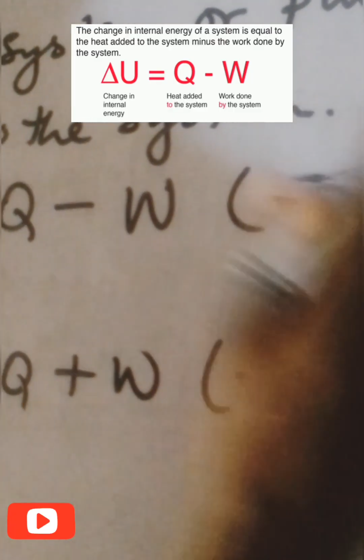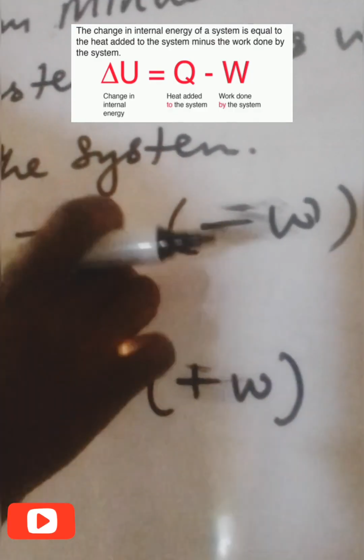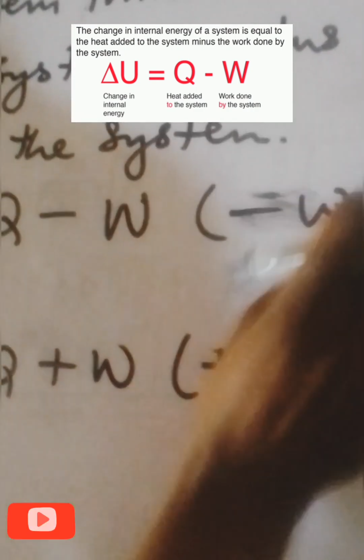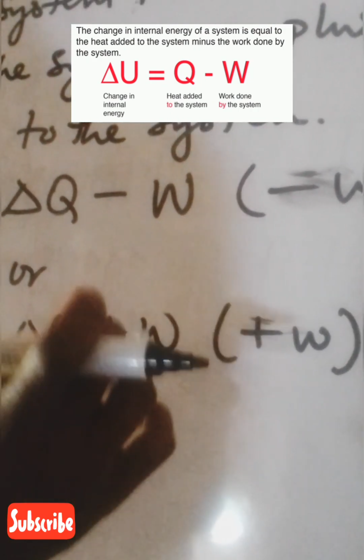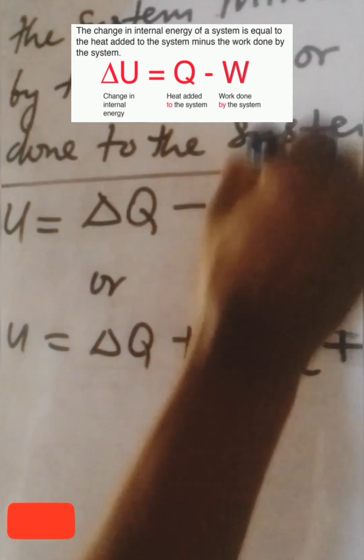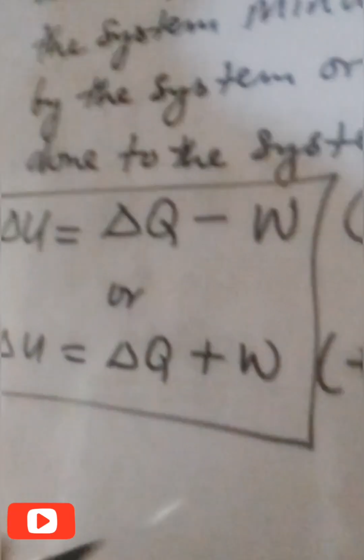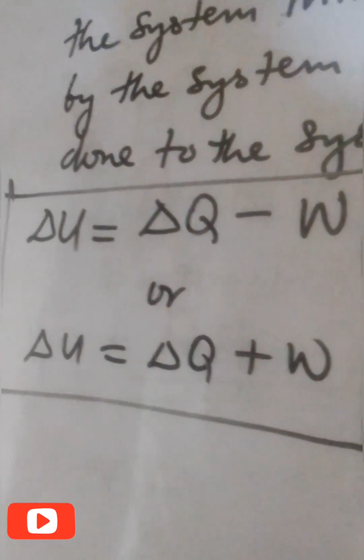Work done to the system is positive. Why is work done by the system negative? The work done by the system is negative because the system loses energy. The work done to the system is positive because energy is added to the system. So these two are the same, depending on the convention used.